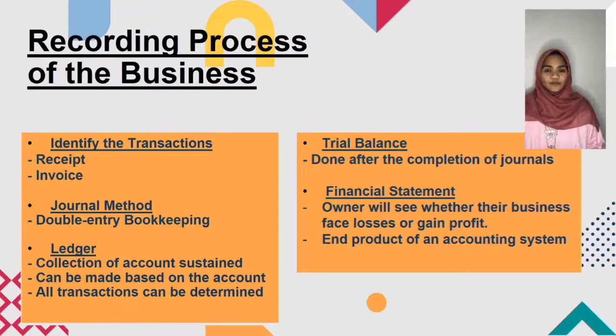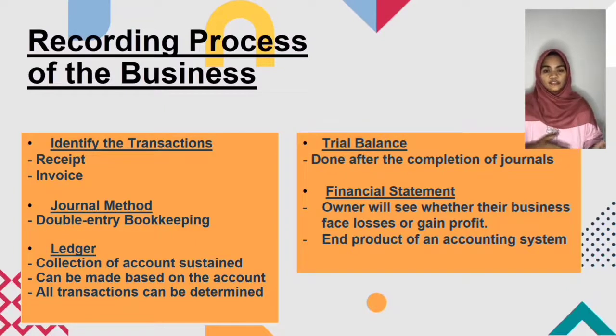The next process is the ledger. A ledger is a collection of accounts maintained by the business. After all the transactions have been made in the journal, only then can we create an appropriate ledger. The ledger can be made based on the accounts that we have created previously, such as liability, asset, expenses, and revenue.